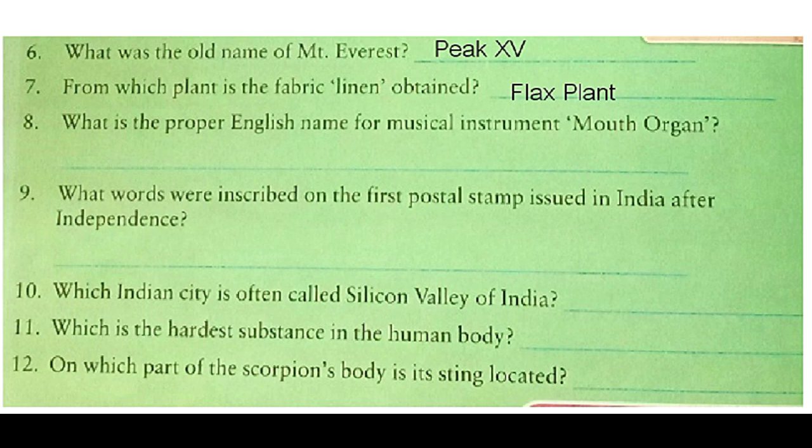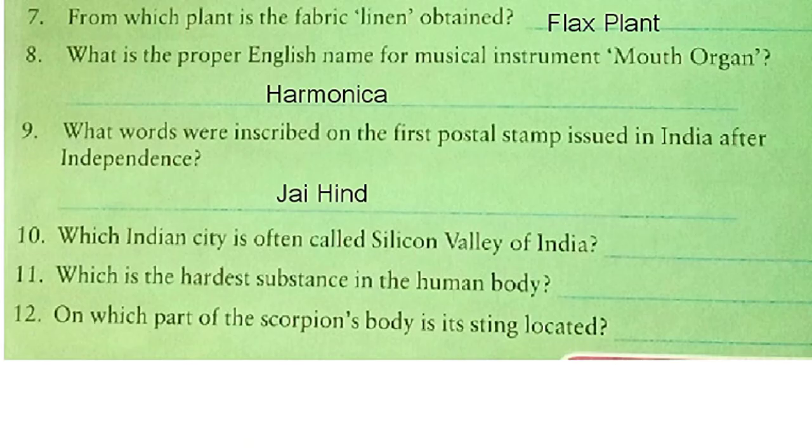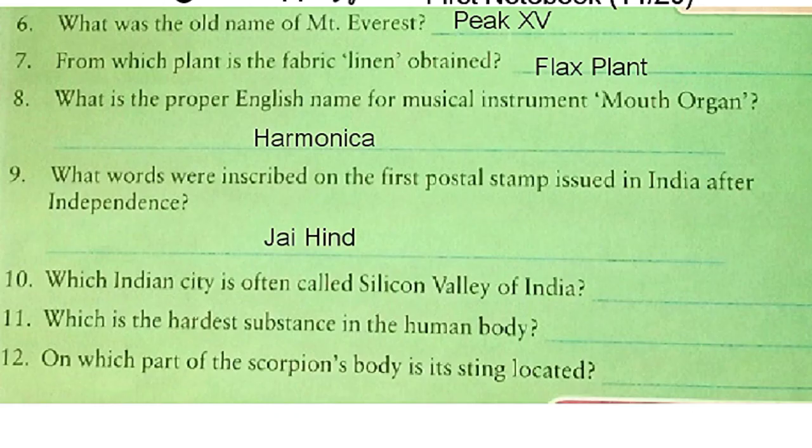Okay, now let's see number 8. What is the proper English name for musical instrument mouth organ? Yes, it is harmonica. Now we'll read number 9. What words were inscribed on the first postal stamp issued in India after independence? Can you tell this? It was Jai Hind. Now we will see our question number 10. Which Indian city is often called Silicon Valley of India? Yes, you are absolutely right. It is Bangalore.